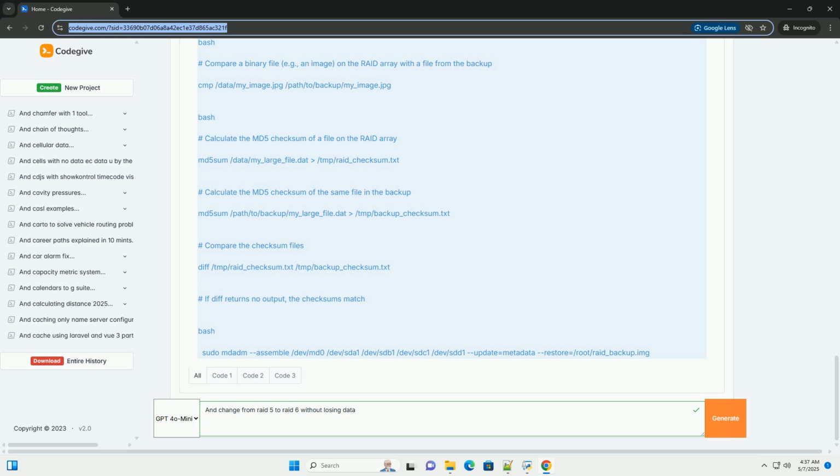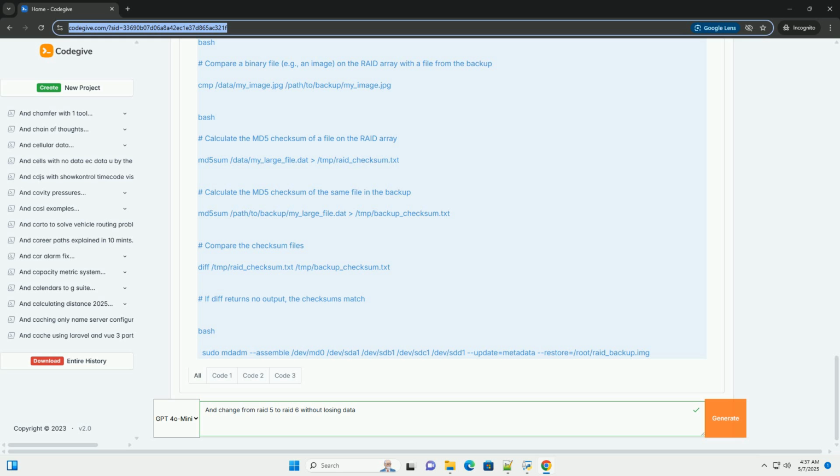raid-devices equals 4, this specifies the total number of data and parity devices in the array after the change. In this case, we are keeping the original 4 drives, so the number of devices remains the same. However, it is important that it matches the original RAID 5 array number of devices for a RAID 5 to RAID 6 transformation to work correctly.